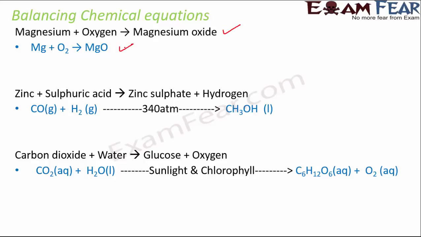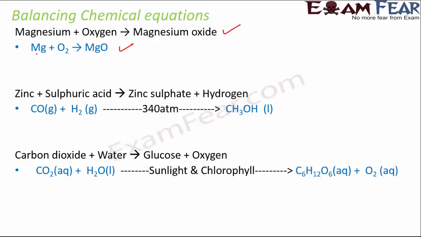Now, whenever we write a chemical equation, it is important that the equation is balanced. What do we mean by a balanced chemical equation? It means the total number of atoms for each element on the left hand side and the right hand side should be the same.